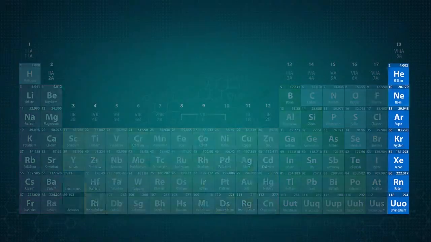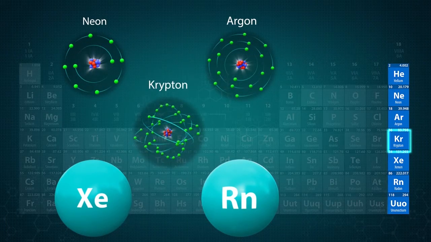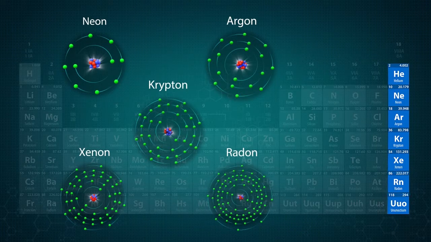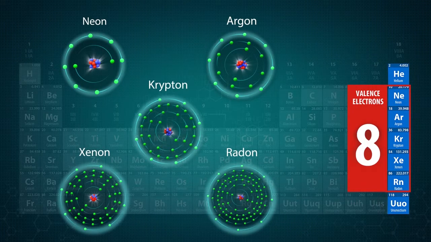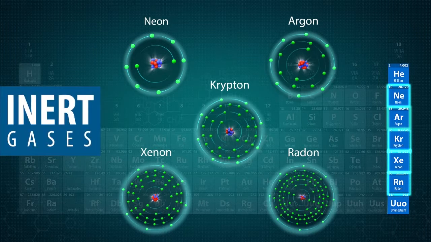Most atoms become stable by just reaching the octet state. When an atom obtains 8 electrons in its outermost shell, or the valence shell, it is said to have achieved an octet. Few atoms like neon, argon, krypton, xenon, and radon have 8 electrons in their outermost shell. These atoms are stable and are called inert gases.